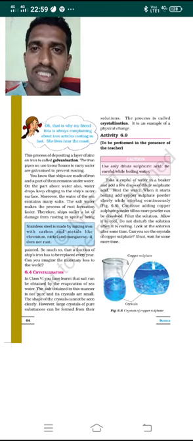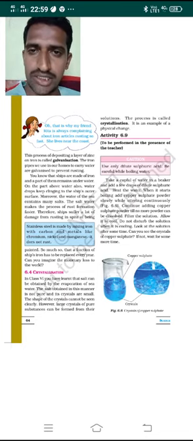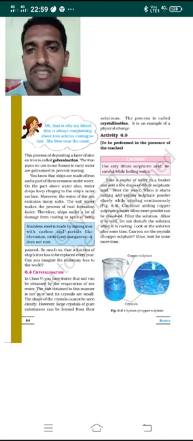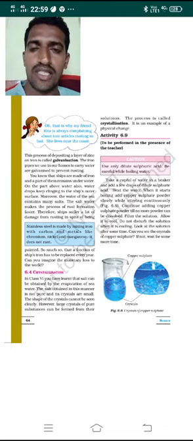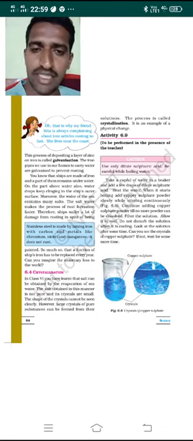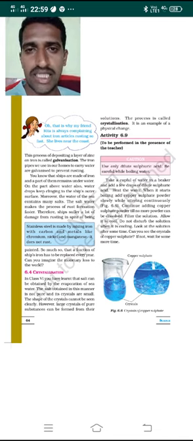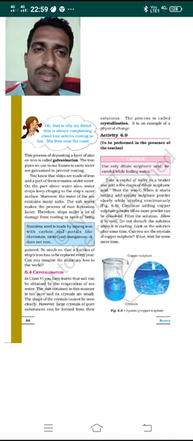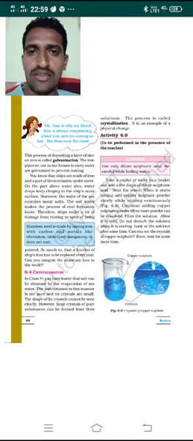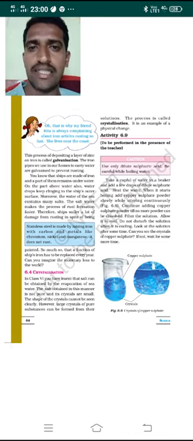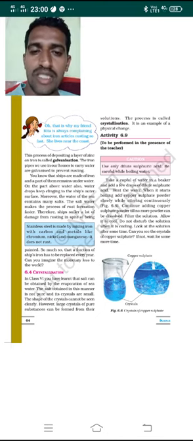So in the previous classes I started the lesson physical and chemical changes. In that I explained about the chemical changes. Under that we have studied three different types of activities wherein a chemical change takes place and one or more new substances are formed. How the changes take place, I explained with the help of chemical equations. Now we have come to the last part of this lesson, that is crystallization.